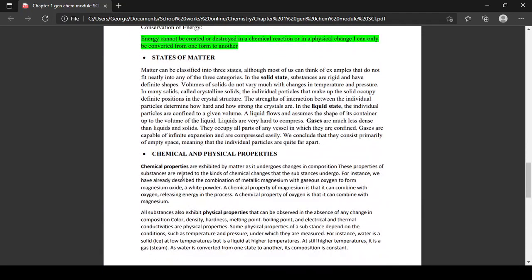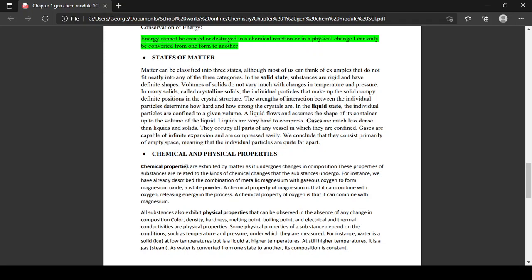Next, you have your states of matter. You have studied states of matter, kids, in senior high school, high school, and elementary. Your three states of matter, what are they, kids? Solid, liquid, gas, sir. Yes, correct. Solid, liquid, and gas. These are the three most important.